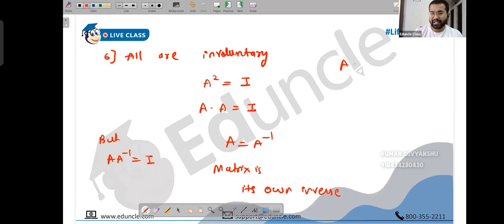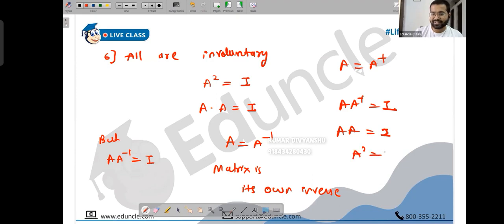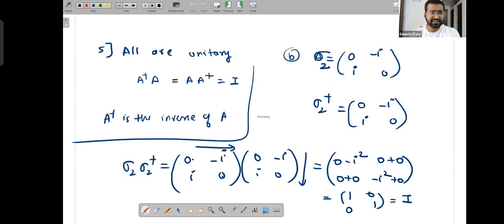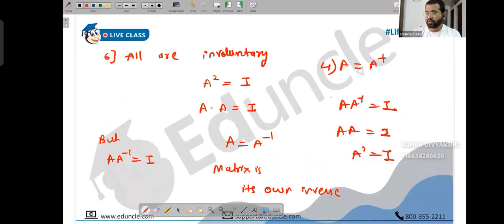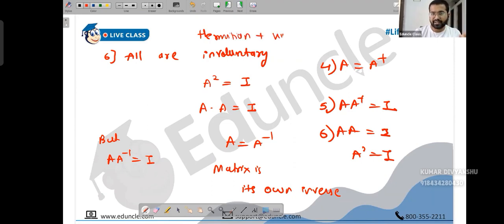Because we have already two conditions. We already have proved that A is A dagger, and that A into A dagger is I. So we already have that A into A is I, so A square is I. For each of them, sigma 1 is sigma 1 dagger, and sigma 1 into sigma 1 dagger is I. This was property 4, Hermitian. Property number 5, unitary. So if you combine 4 and 5, you get 6 automatically. If you combine Hermitian and unitary, you get involutory automatically. You can write a shortcut: Hermitian plus unitary by default gives involutory, because A is A dagger, A into A dagger is I, similarly A square is I.